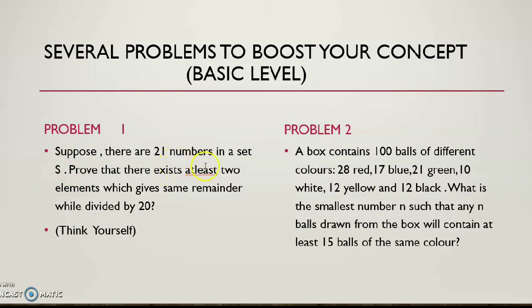Let there be a set S of 21 numbers, and the numbers can be any numbers. Prove that there exist at least two elements in this set that give the same remainder when divided by 20.